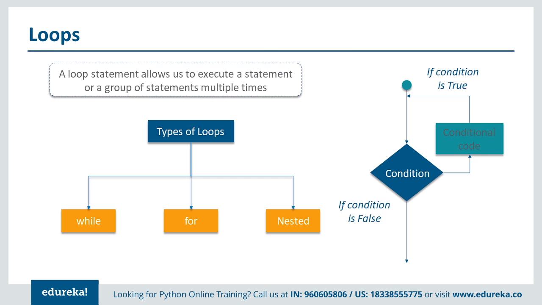Now those were the if and else, which are conditional statements where a value can be either true or false. But there are certain times where we need to have multiple statements executed. In that case we use a loop statement, which allows us to execute a statement or a group of statements multiple times. It's a kind of loop where we have a starting and end point. It begins from the first value and goes till the last value. There are different kinds of loops available in Python programming: while, for, and nested loops.